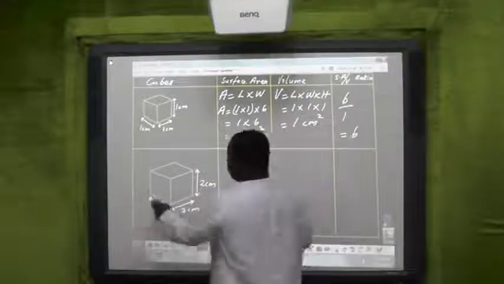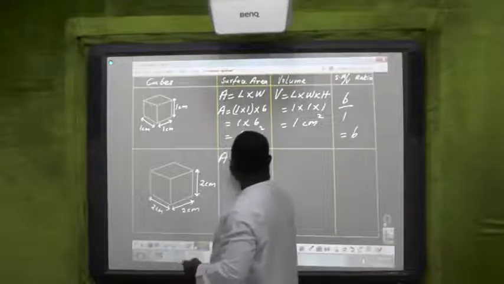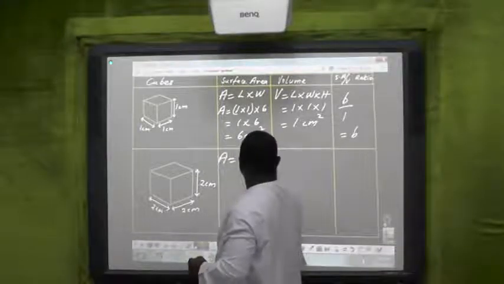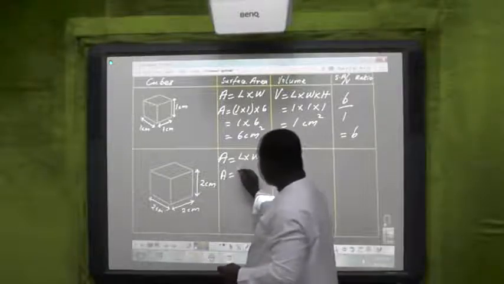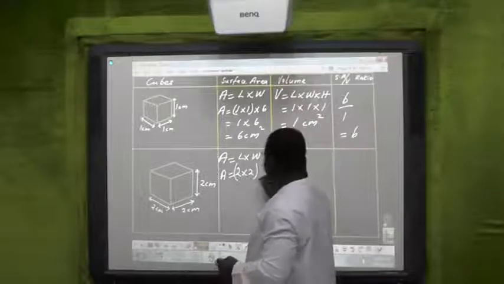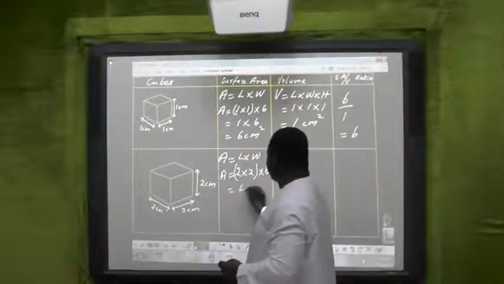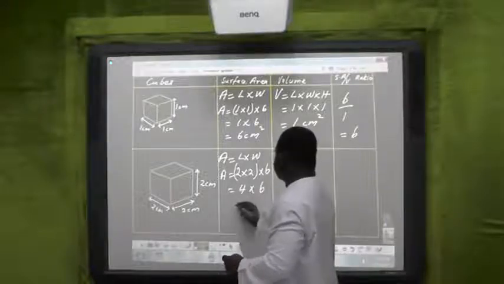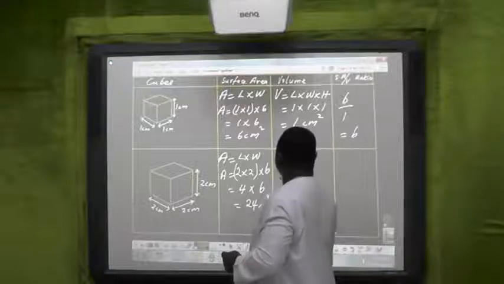We double the length, the width, and the height. So the area of one side is length times width, 2 multiplied by 2. Then that area of one side is multiplied by 6. So this is equal to 4 multiplied by 6, which is 24 cm square.